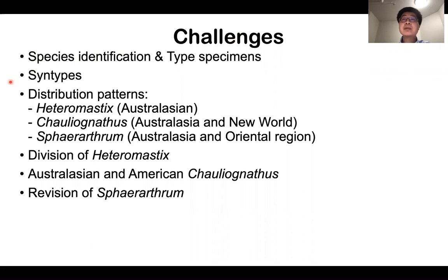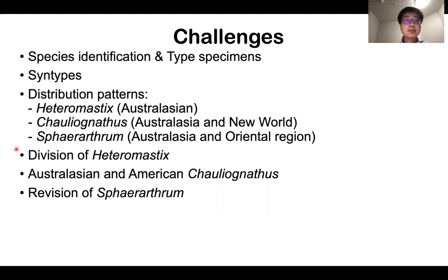The name-bearing types of many species are syntypes, so the designation of lectotypes is necessary, and it is possible that there is more than one species in a single syntype series. In addition, as there are no Australian endemic genera, it increases the difficulty of comparing with species distributed outside Australia. For the generic classification, we have also found some issues.